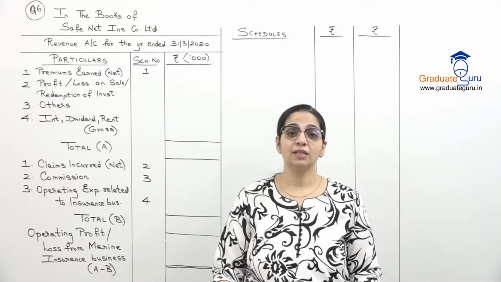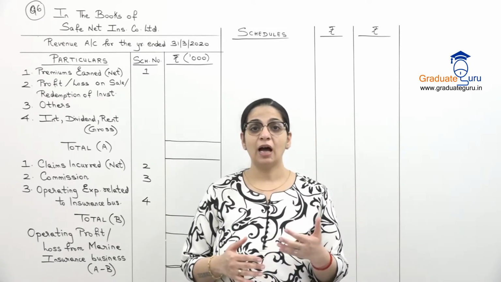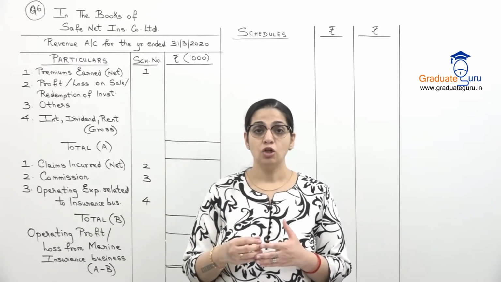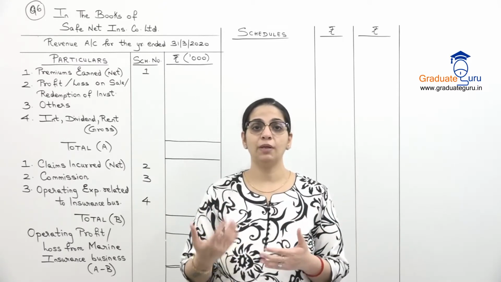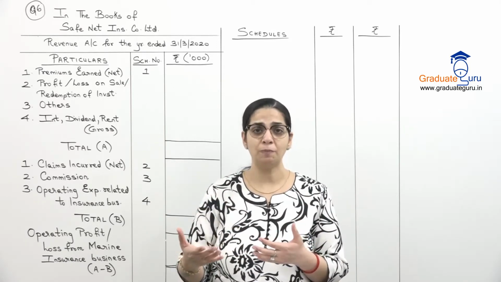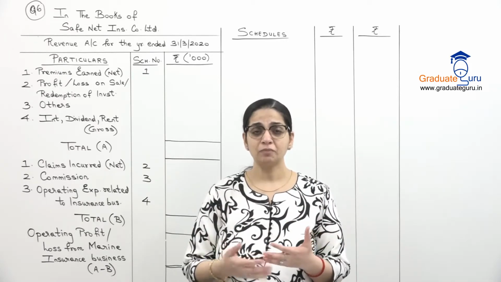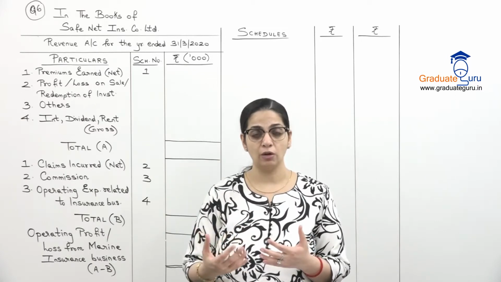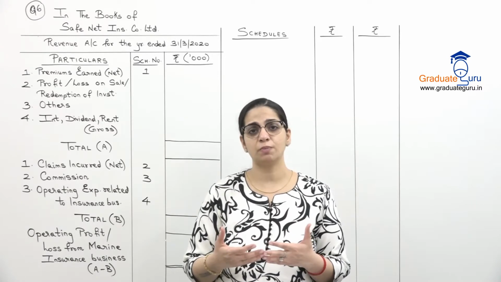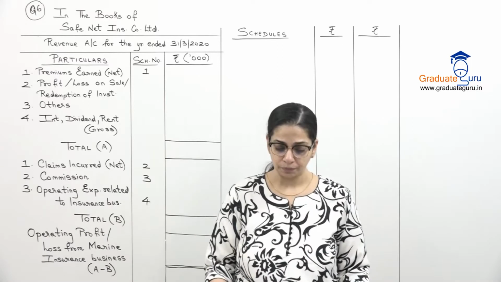Then we have income tax refund. Just as we do not show income tax paid in our revenue account, because revenue account is for a particular insurance business. If I have an insurance company, I may be doing life insurance, and in general insurance fire, marine, etc. So the income tax we pay is for the full company, so we will not show it in the revenue account. In the same way, the refund we get of income tax is also in respect of the full company. So you will not show this in your revenue account.